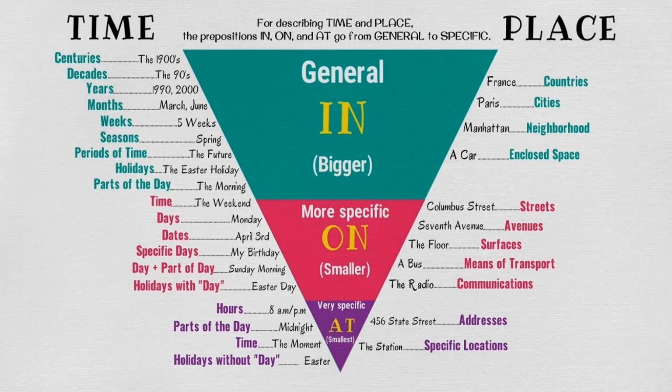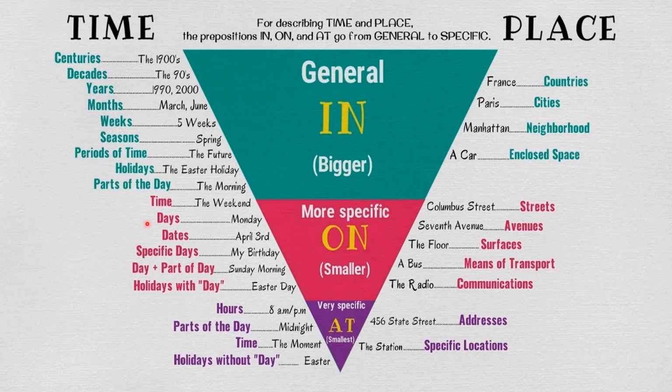Centuries: when we use in for the time, when we use in for the place, here in the pink color. When we use on preposition for time, when we use on preposition for place, when we use at preposition for time, when we use at preposition for place. So we are learning all these now.